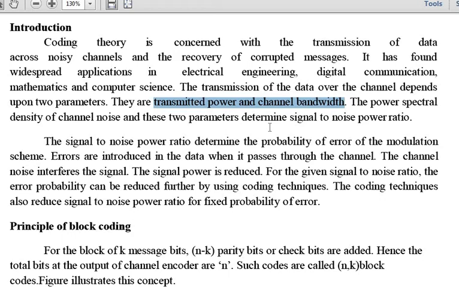The power spectral density of the channel noise and these two parameters determine the signal to noise power ratio. Depending upon these, you find out how much noise has been added to your channel, or the density of the channel noise present. The signal to noise power ratio determines the probability of error of the modulation scheme, and it also introduces errors in the data when it passes through the channel. And in this chapter we are going to see what kinds of errors there are.